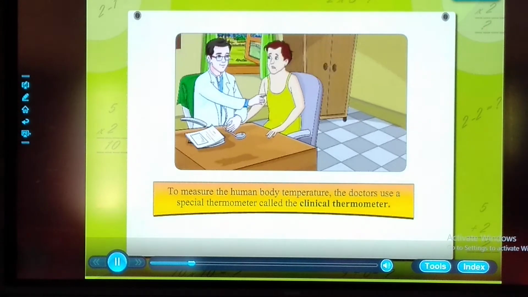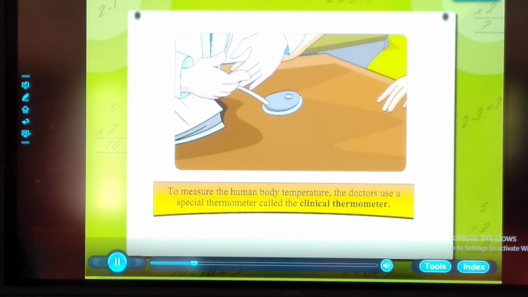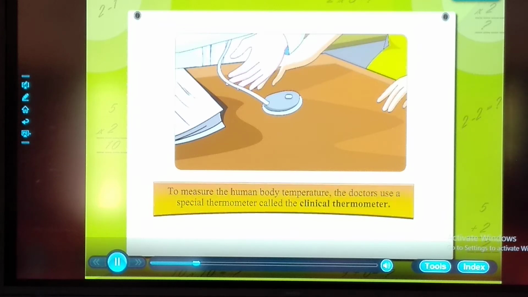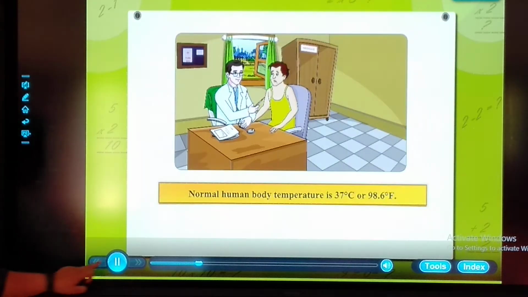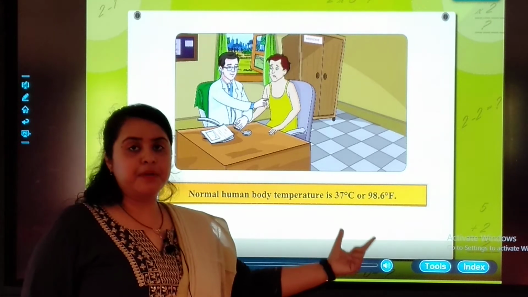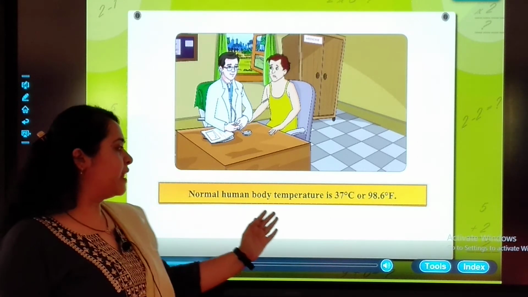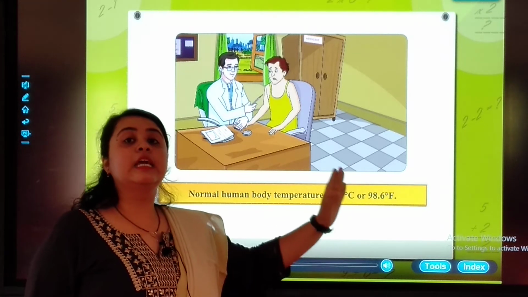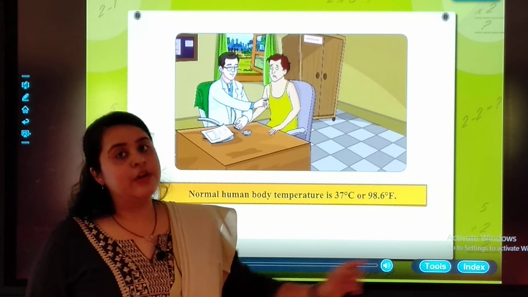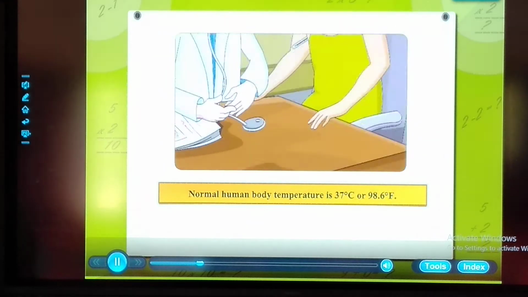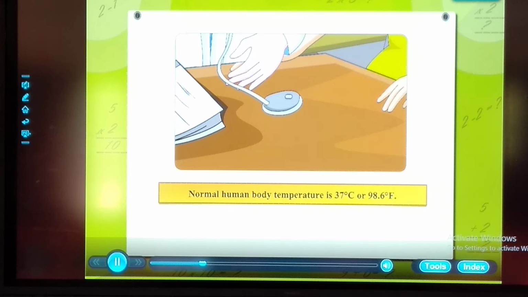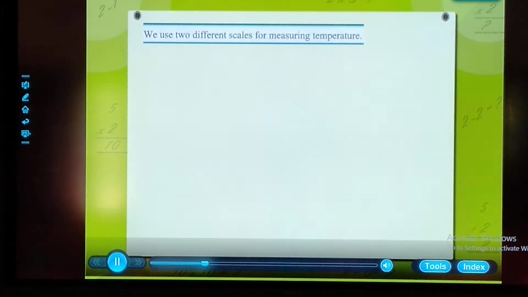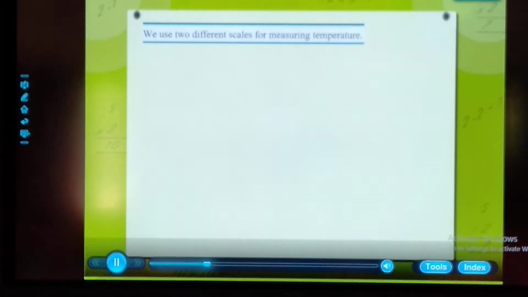To measure the human body temperature, the doctors use a special thermometer called the clinical thermometer. Normal human body temperature is 37 degrees Celsius. You need to remember this. The normal temperature is 37 degrees Celsius or 98.6 degrees Fahrenheit. We use two different scales for measuring temperature. Celsius scale, degree Celsius. Fahrenheit scale, degree Fahrenheit.